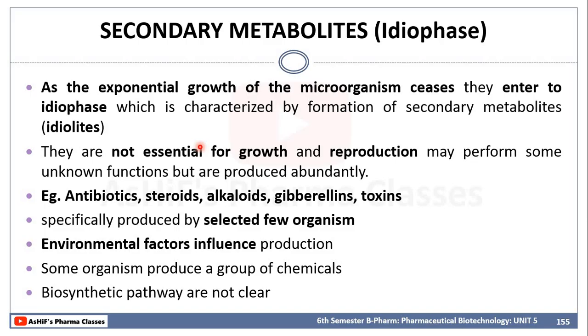The production happens in an unknown way. If we ask exactly how the chemical structure changes, often, fermentation is a complex process, so we cannot predict the biosynthetic pathway, which compound is converted to next. We cannot predict that. Finally, we will get some essential compound. We have to purify that.